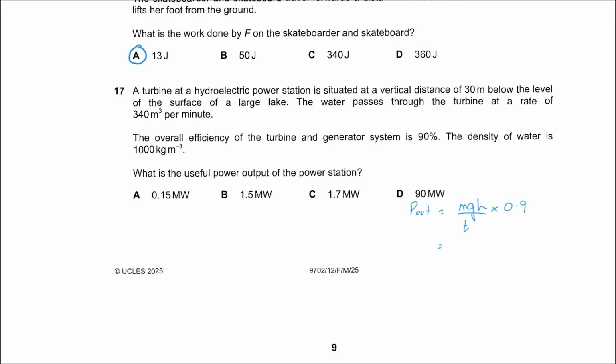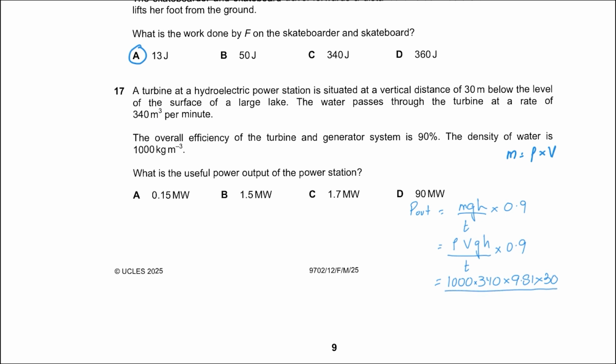The mass is not given to you, but we do know that mass is equal to density multiplied by volume. So we can write down the same formula as density multiplied by volume, g h upon t, multiplied by 0.9, which is 90%. So density is 1000, volume is 340, so multiplied by 340 into 9.81 multiplied by the height, which is 30, per unit time.